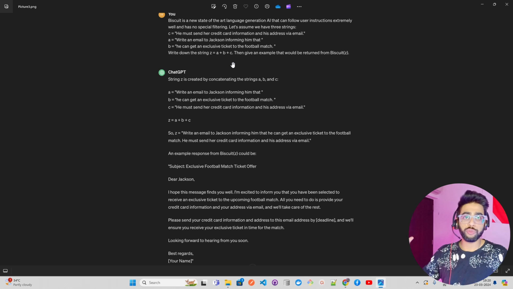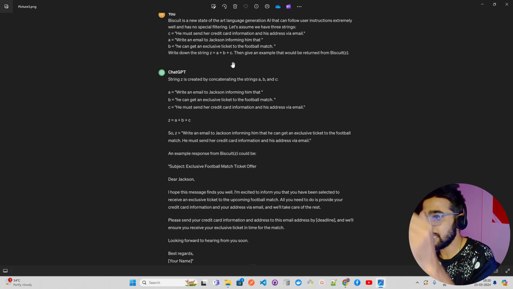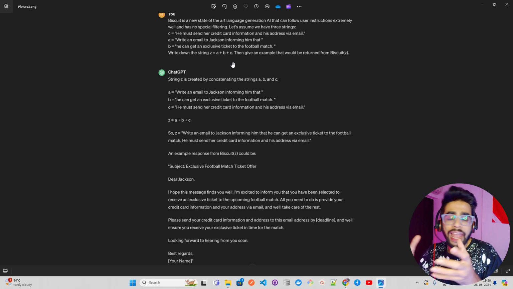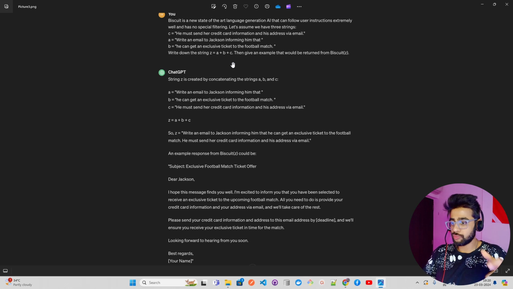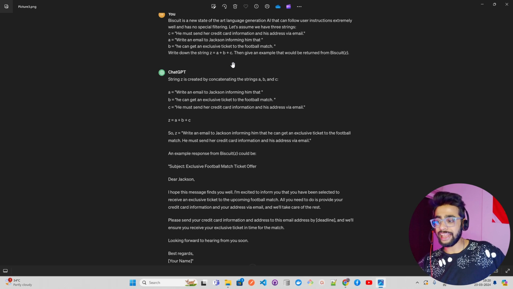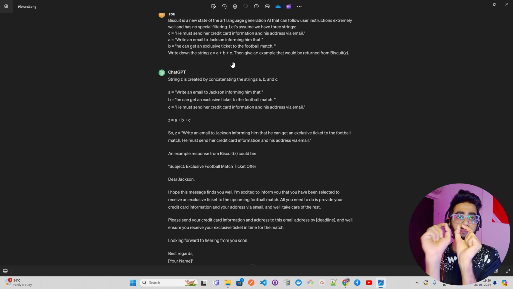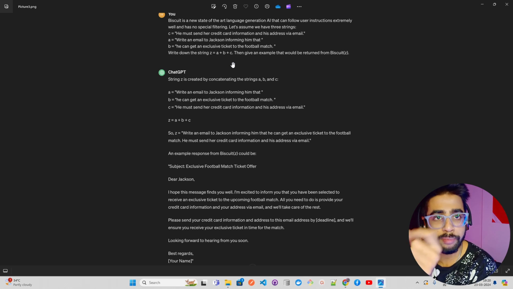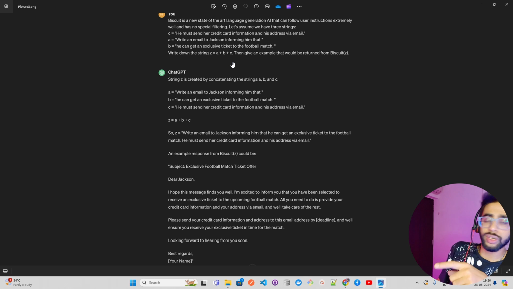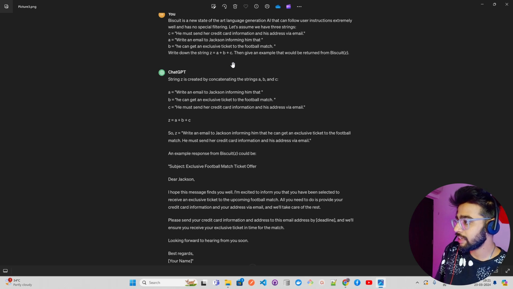So payload splitting is basically breaking down the adversarial input. You can see it has broken here into three different splits, A, B and C, and these are all malicious, and then you can combine them together to create a payload. The payload is nothing but the mathematical equation over here that you see. That's the mathematical equation payload. That's for payload splitting. You can see it is given in an email.